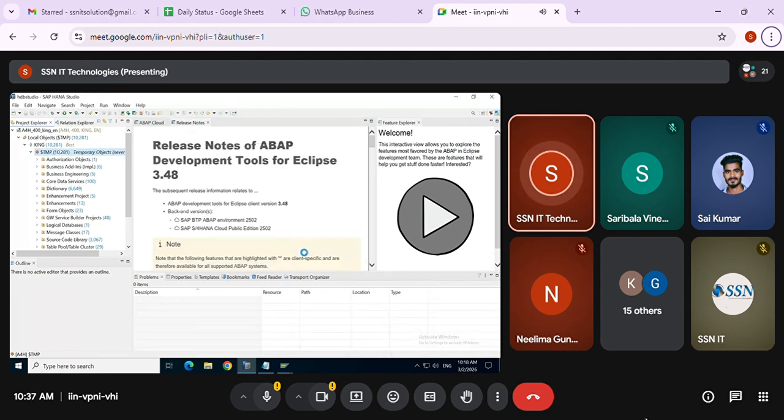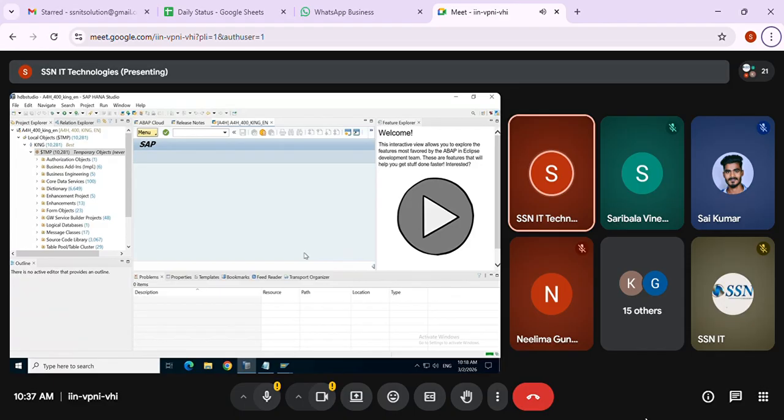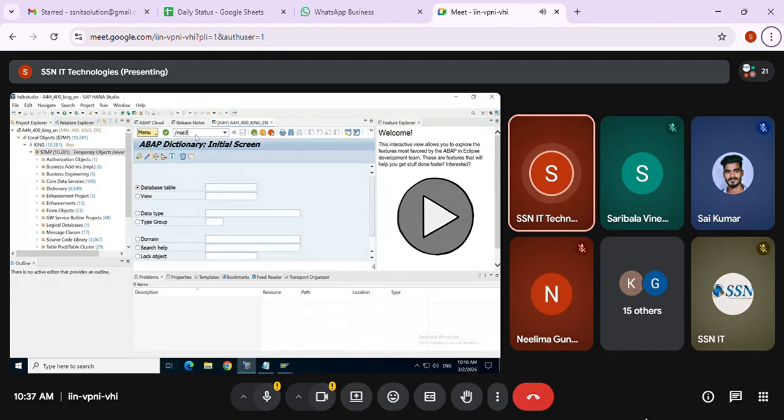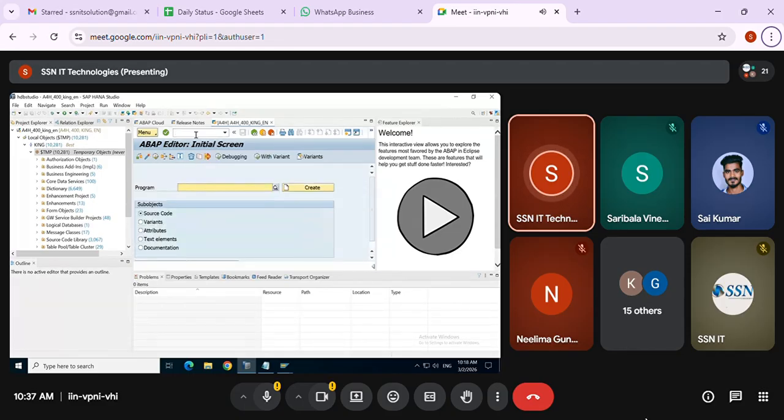It will open the same GUI screen in the Eclipse. See? Oh, okay, so no need to worry. You can just go here and use the same T-codes, SE11 and /n SE38. All the T-codes can be accessed from here from the GUI.